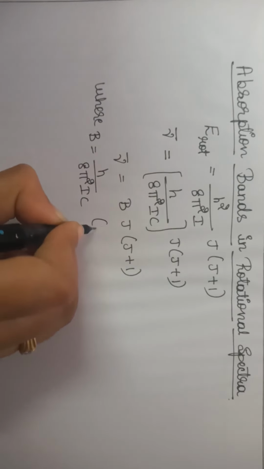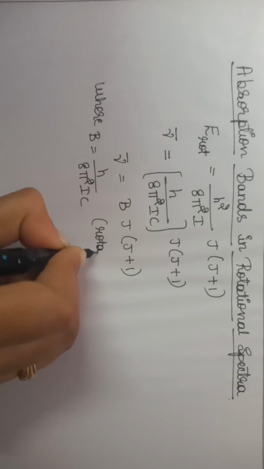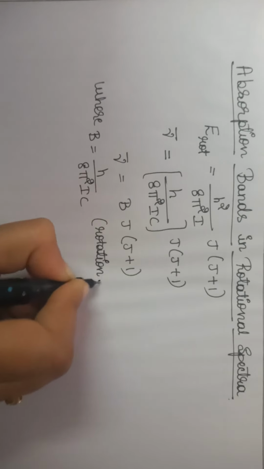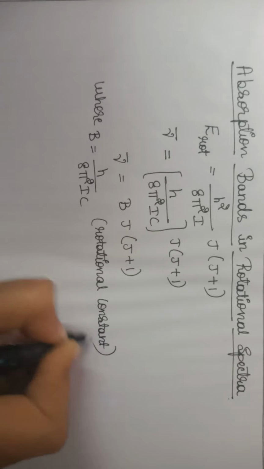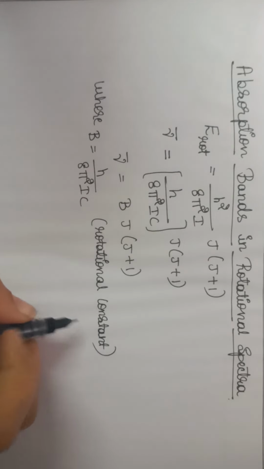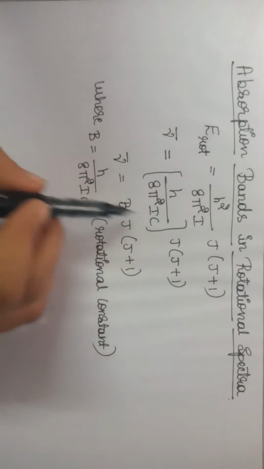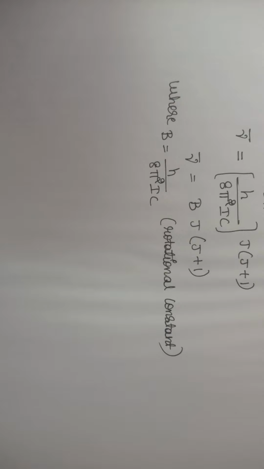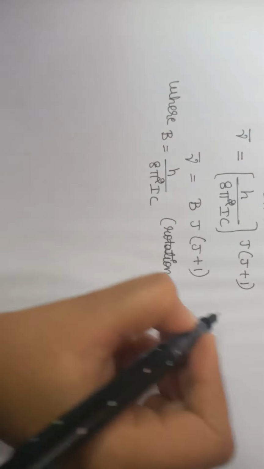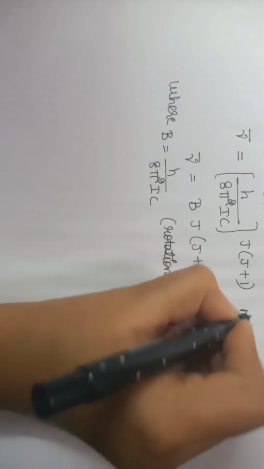It is also called the rotational constant. For the sake of simplicity, I am replacing this whole constant by another constant called the rotational constant. Here wave number is measured in terms of meter inverse.